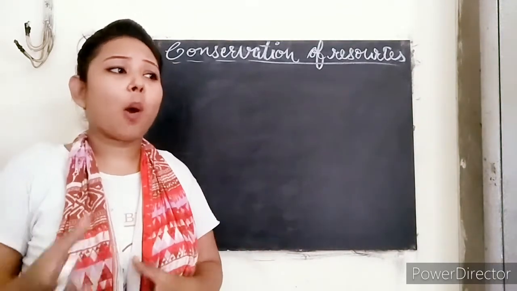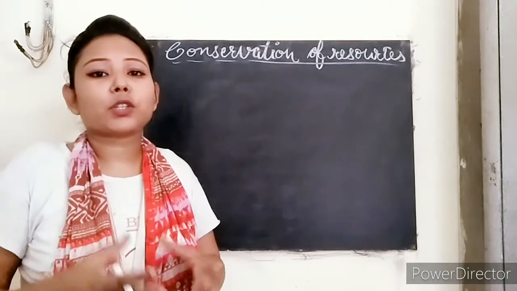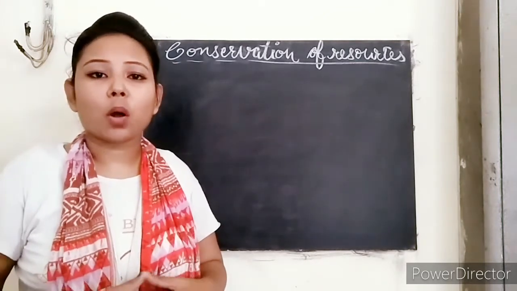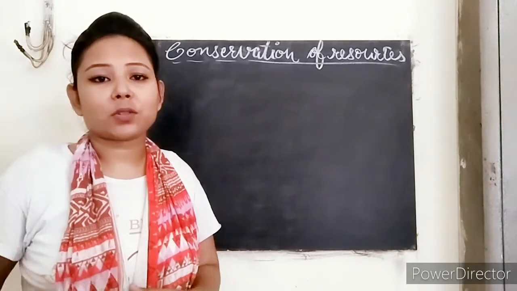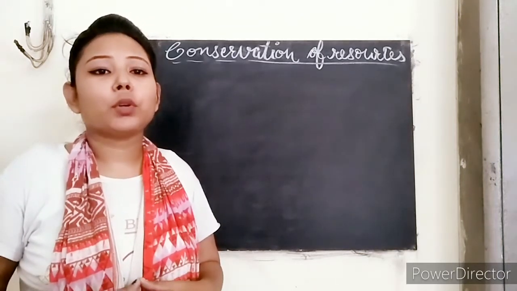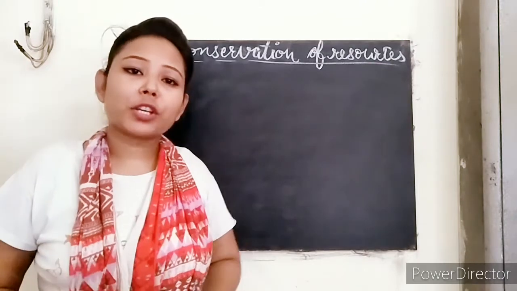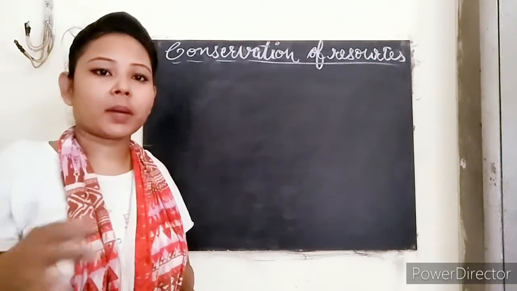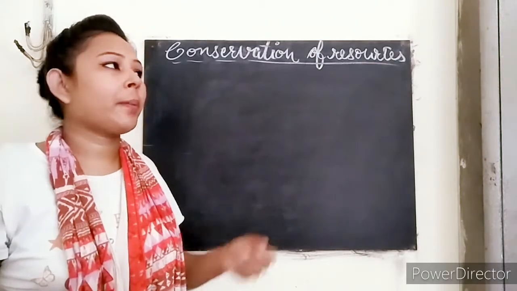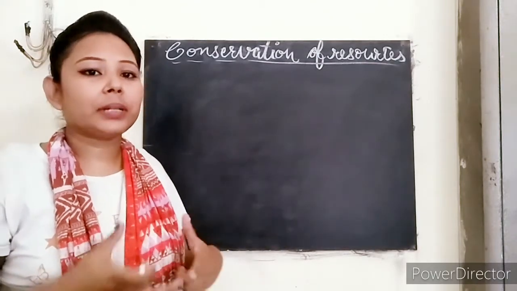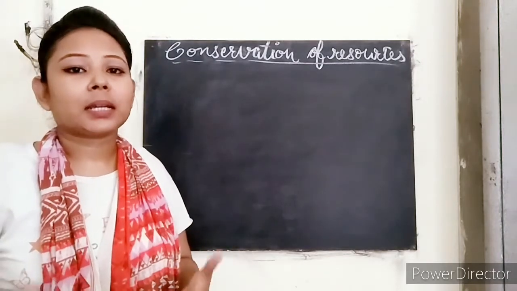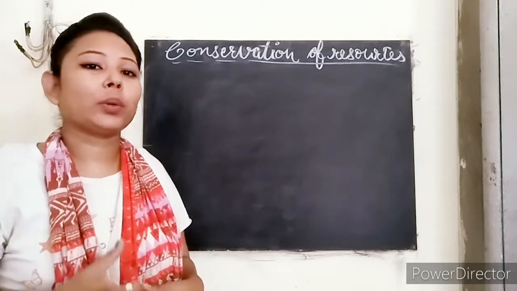All these things lead to the depletion of our natural resources, and if we do not take care of them, we will not be able to get good things from nature. In this chapter we were talking about water only, and today in this class we will discuss the ways you can conserve water.